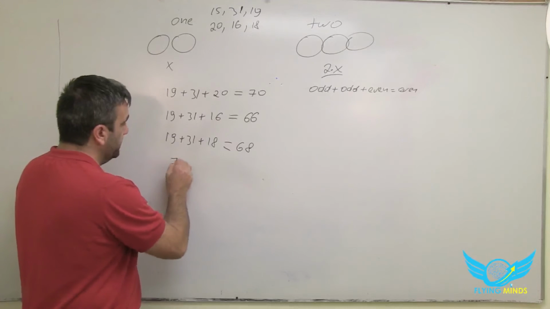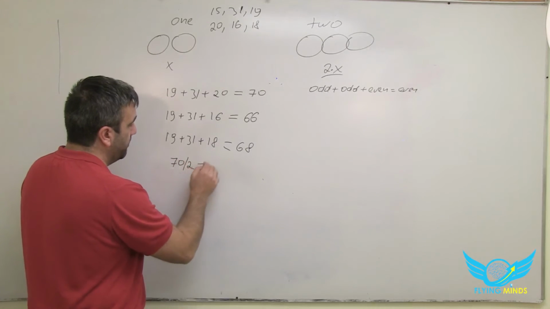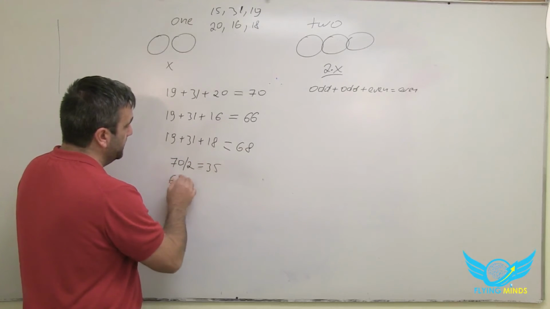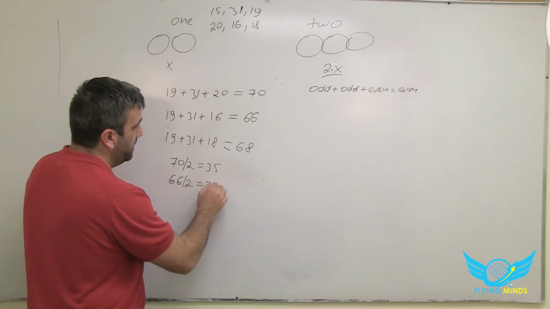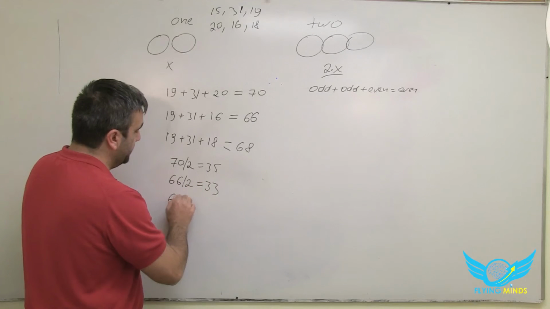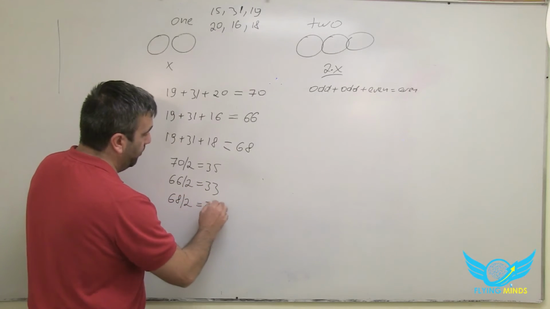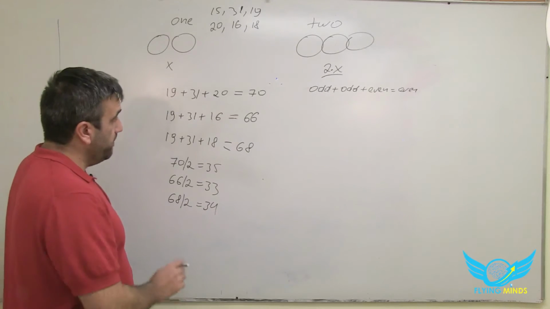So if we divide, 70 divided by 2 is 35. 66 divided by 2 is 33. And 68 divided by 2 is 34. Okay?